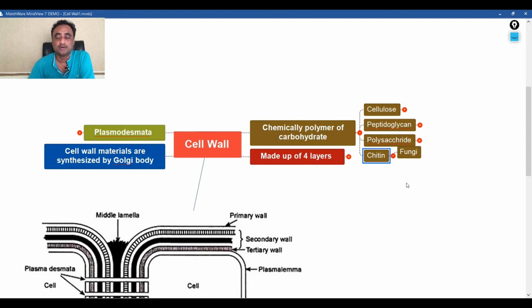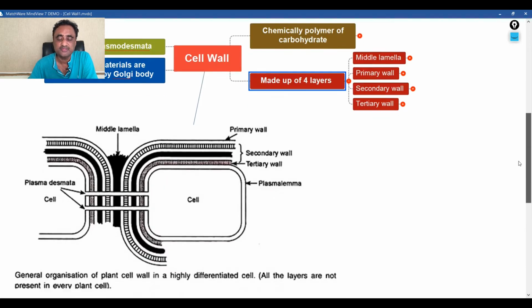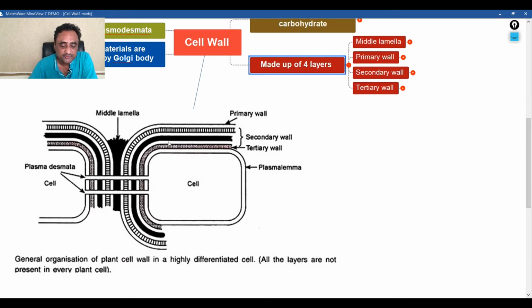Let's talk about the different layers of the cell wall. Altogether we can say that the cell wall is made up of four basic layers: middle lamella, primary wall, secondary wall and tertiary wall. We can see this in the diagram as well. This black colored structure is the middle lamella, a cementing material between two adjoining plant cells. Adjacent to it is the primary wall, then below it the secondary wall, and below that the tertiary wall. This is the layered structure of the cell wall.